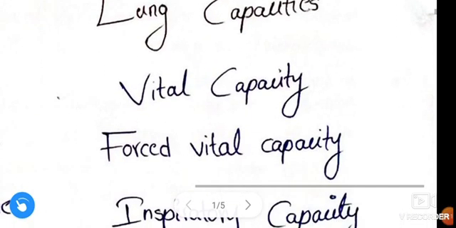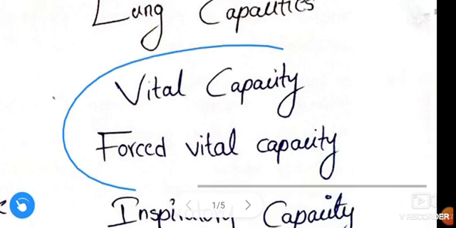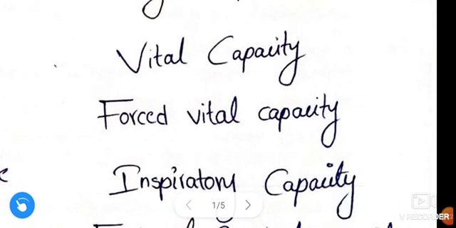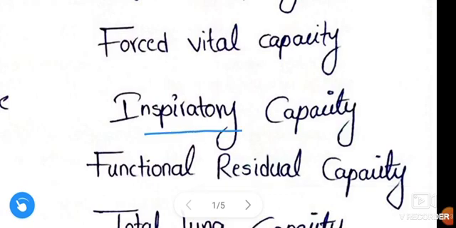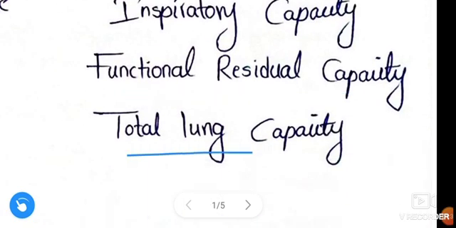Vital capacity and forced vital capacity both are included in one only, both are the same.